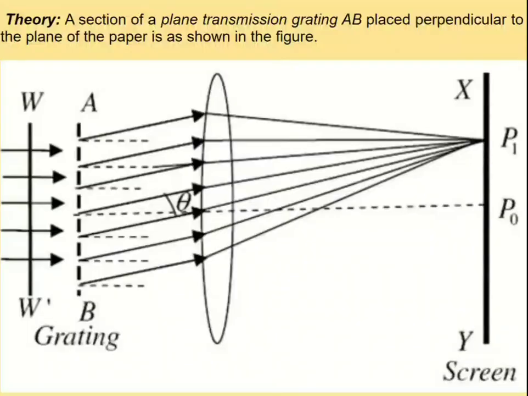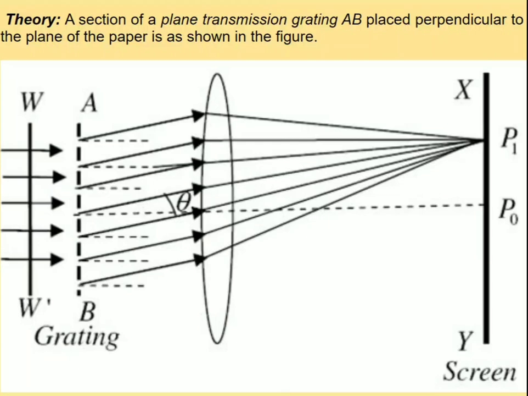Once again we observe the figure. Here it is the grating. Grating means it consists of a number of slits. Whenever after the slit the light travels in the same direction, then they meet at a point P0. That means there is no bending of light, so there is no change in its intensity.